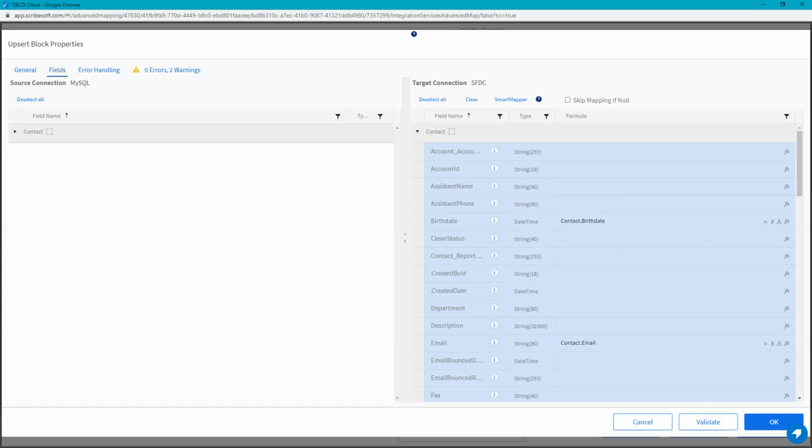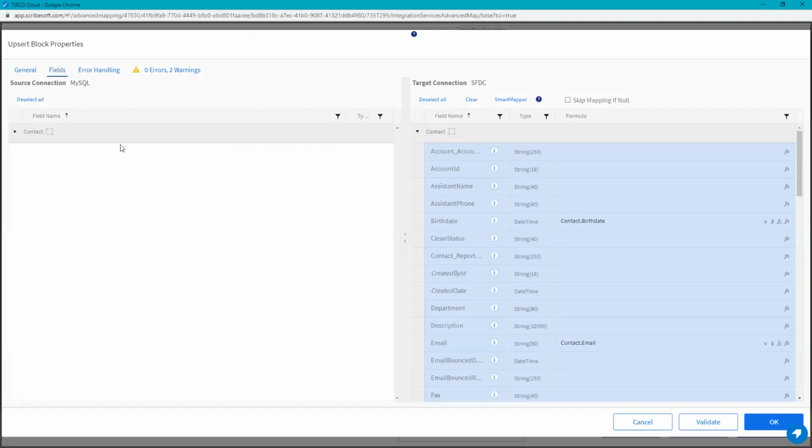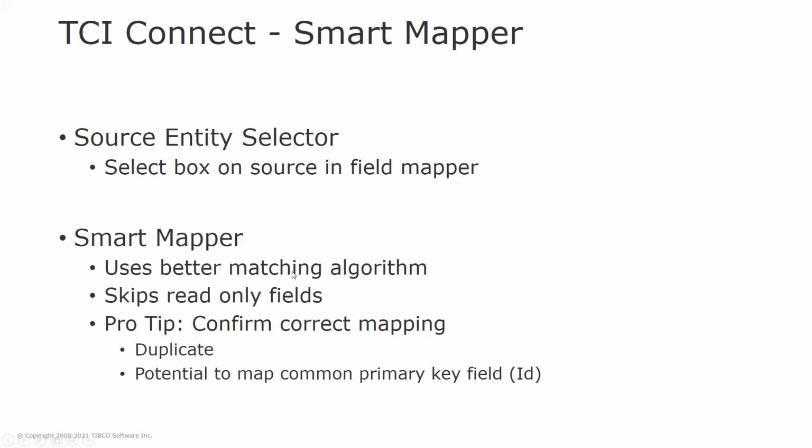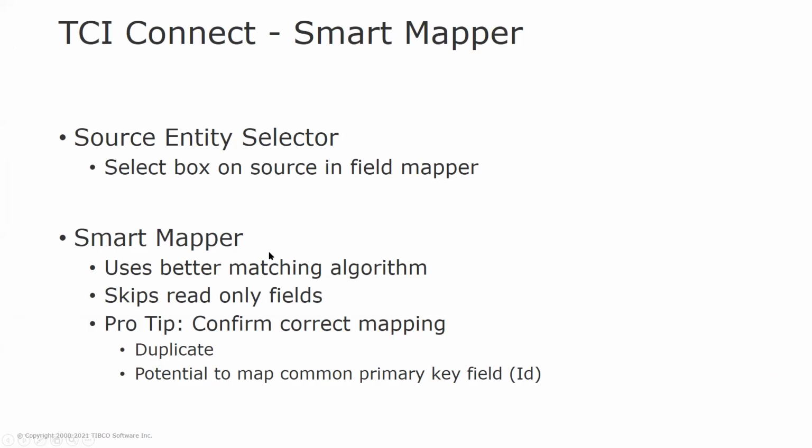So getting back to here, there's the selector box on the left-hand side. For the source, we click the entity that we want to select for the source entity for the mapper, whereas previously it used to only map at the top level entity. This allows us to select anything that's currently in scope. This uses a better matching algorithm, so we're going to get more matches. But it skips the read-only fields, like we said.